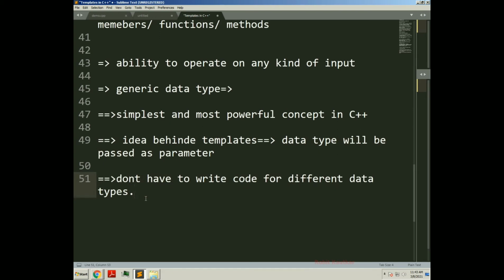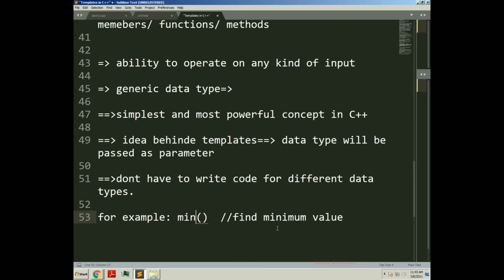For example, there is a certain software project which needs, suppose, a min function. The min function will be used for finding the minimum value. Which minimum value we have to find is not specified, which means it is a generic function.